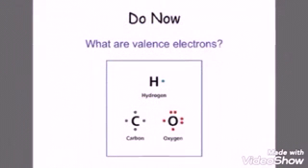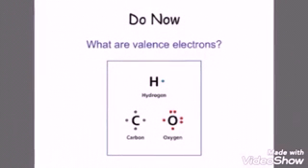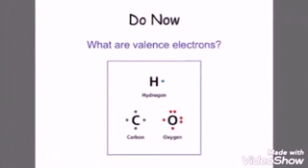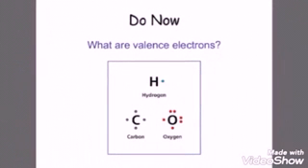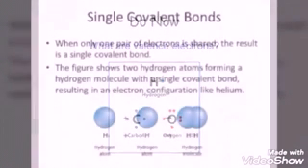In an atom, if one pair of electrons is shared, that is 2 electrons are shared, it forms a single covalent bond. If 2 pairs of electrons are shared, then it forms a double bond. If 3 pairs of electrons, that is 6 electrons, are shared, it forms a triple bond.